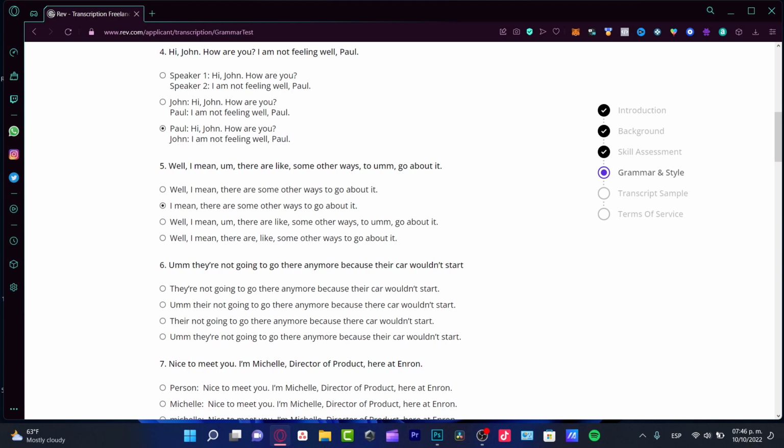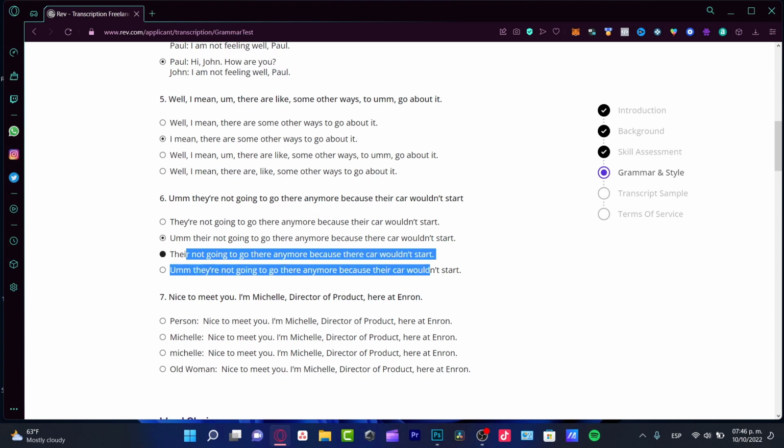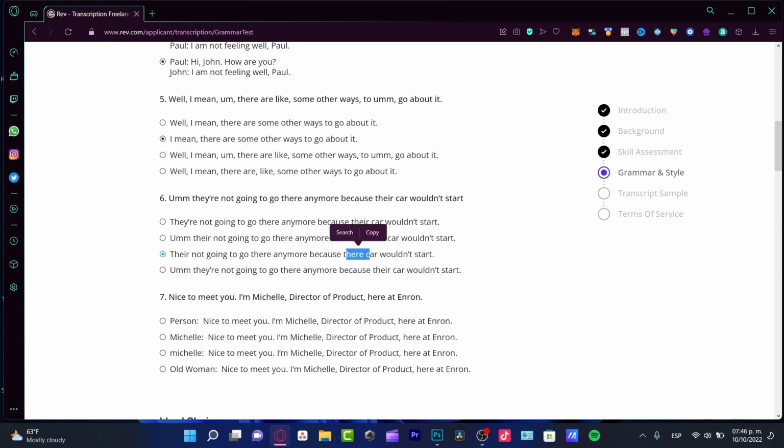They're not going to go to there anymore because their car wouldn't start. As you can see, this one feels not accurate. They are not going to go there anymore. They're not going to go there anymore because the car wouldn't start. They're not going to go there anymore because their car, it's not accurate. There is from somewhere else, not from theirs. So this one is not accurate, and this one is not accurate as well. So either this is the first one or the last one. They're not going to go there anymore because their car wouldn't start.